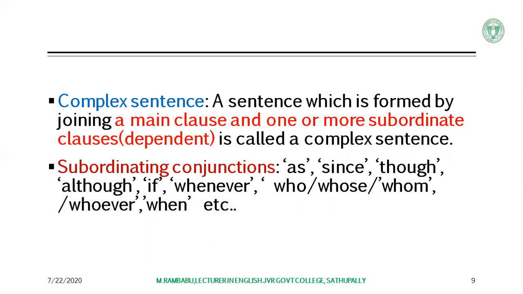Syntactically, there are three kinds of sentences. The first one is a simple sentence. It has only one main clause. And the second kind of sentence is a compound sentence. Two or more main clauses are joined here with the coordinating conjunctions.